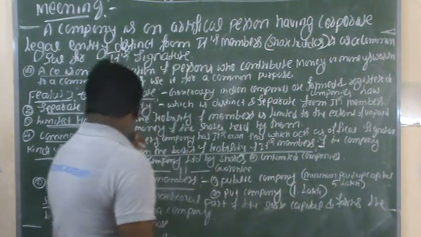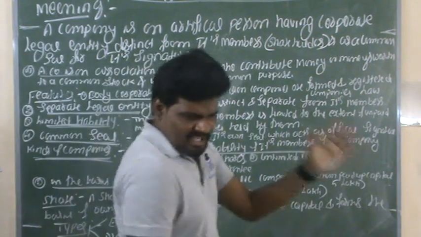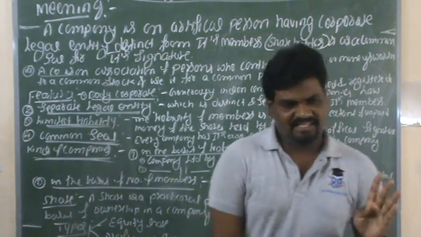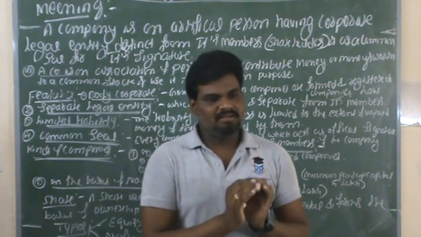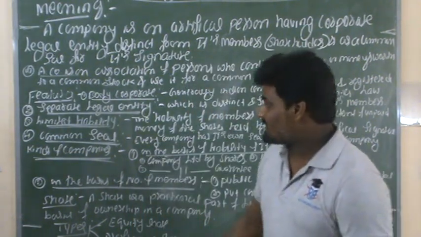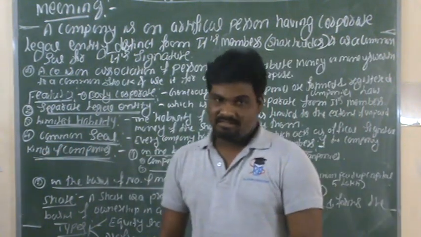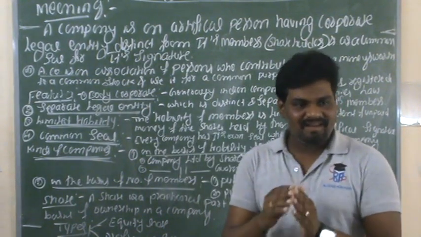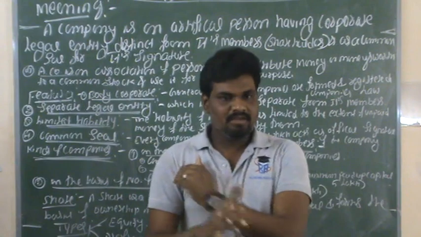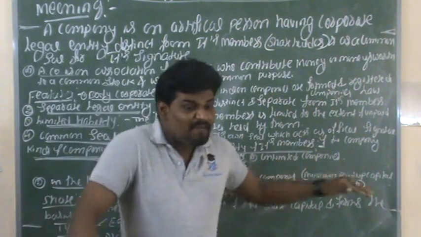After that, we already discussed the meaning of a company, and in the same way the various features of a company. The next concept is kinds of company. There are two kinds of company. The first one is on the basis of liability of its members.